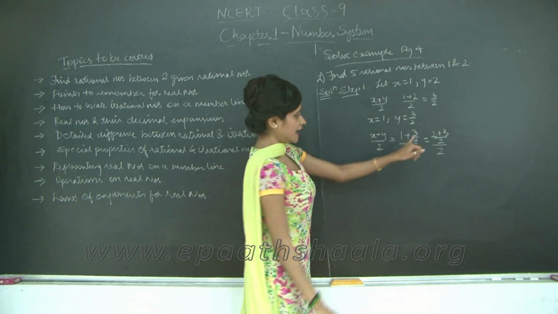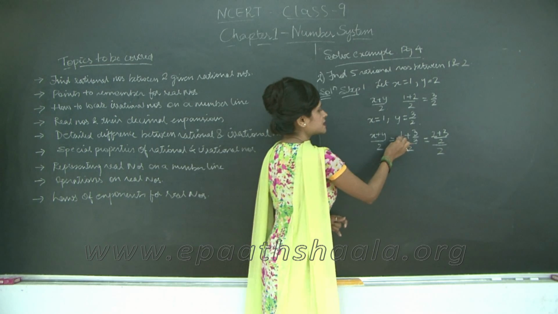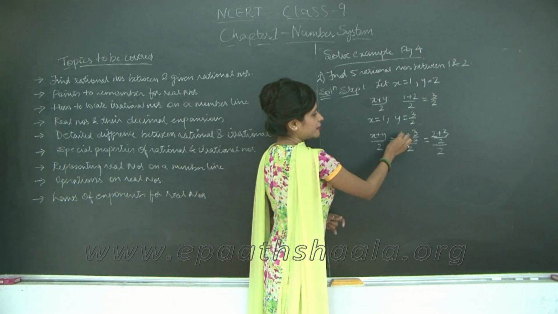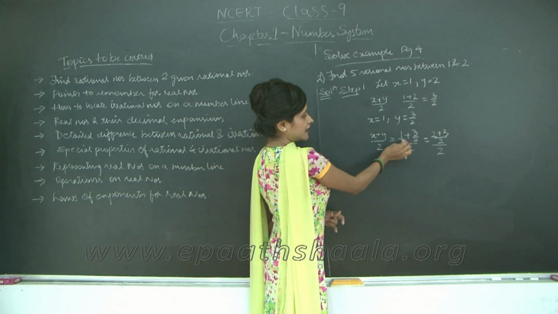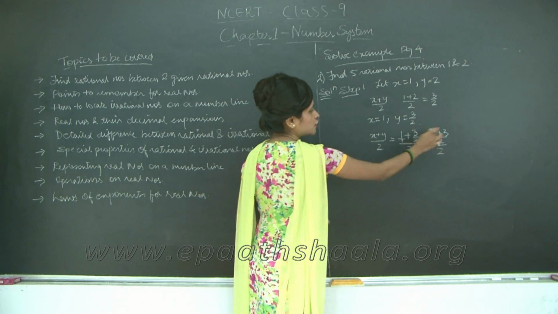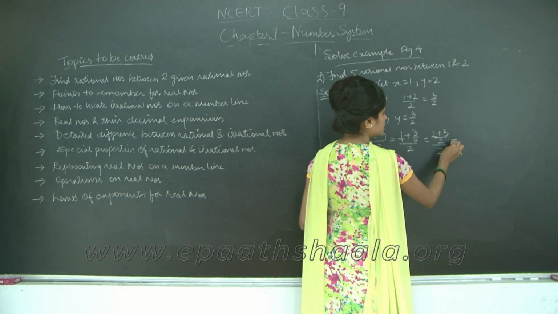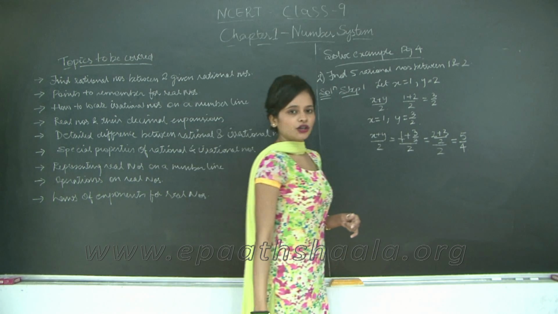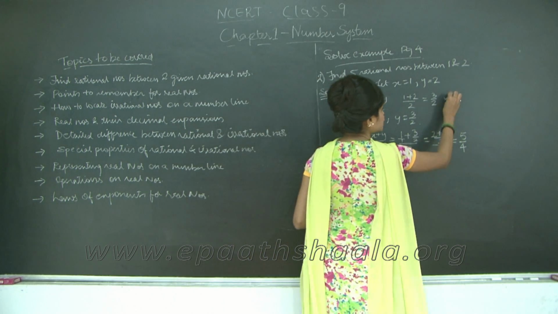Why 2 plus 3? I am taking the LCM over here. This is nothing but 1 upon 1. Now the LCM of 1 and 2 is 2, so I have multiplied this by 2 and the denominators become the same for this particular numerator. So (2 plus 3) upon 2, this is nothing but 5 upon 4, right? So I have found my first rational number.